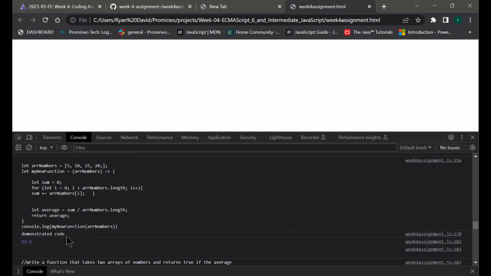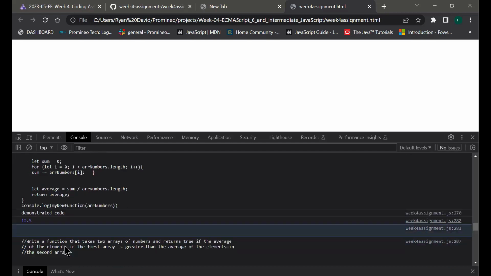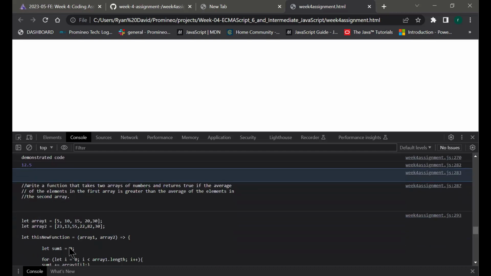That gave us the average, 12.5, of all these numbers put together. So anyway, that looks correct if you're looking at it.